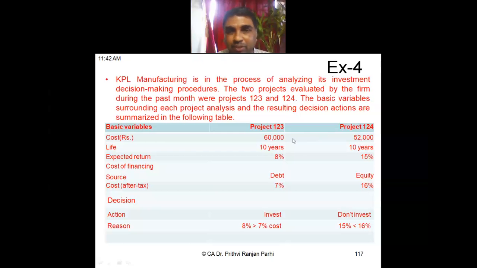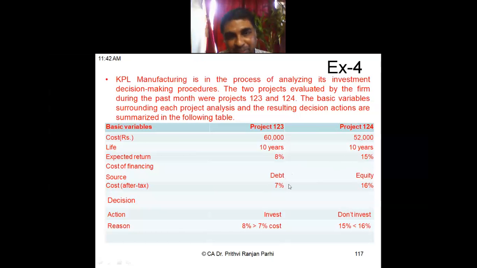You see, there are two projects. One is 123, another is 124. Cost of this project is 60,000. Second project is 52,000. Life is 10 years in both the cases. Expected return in 123 we are expecting 8%, and in 124 how much are you expecting? 15%. Right. Source here in 123 is debt, in 124 equity. So there are two projects for a company,